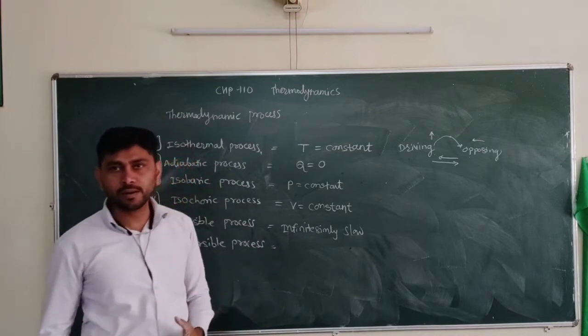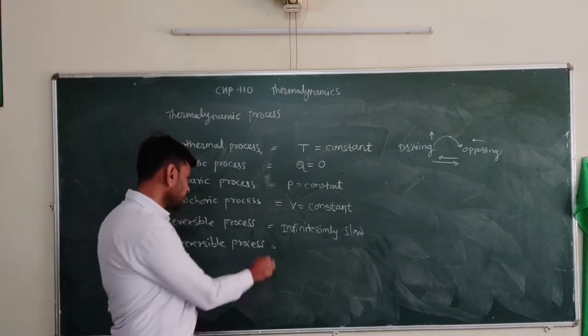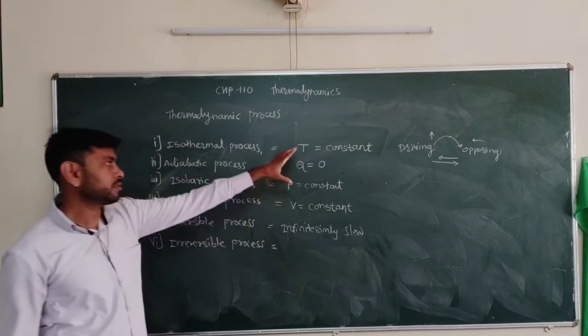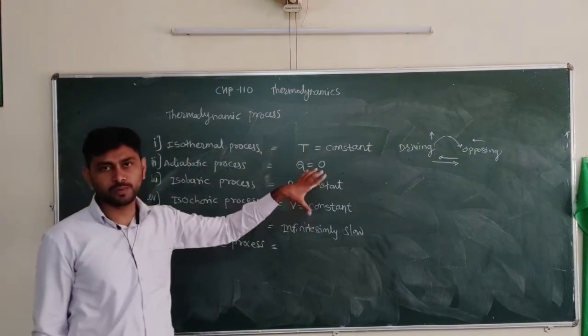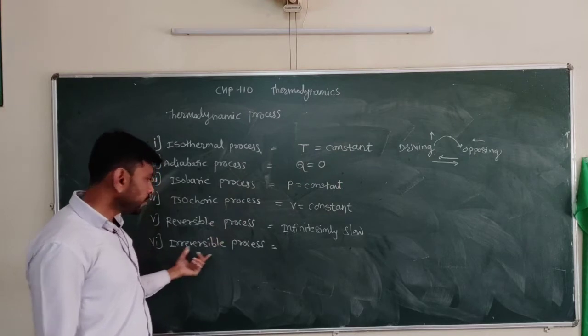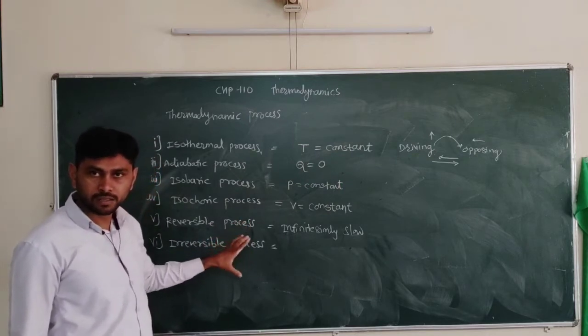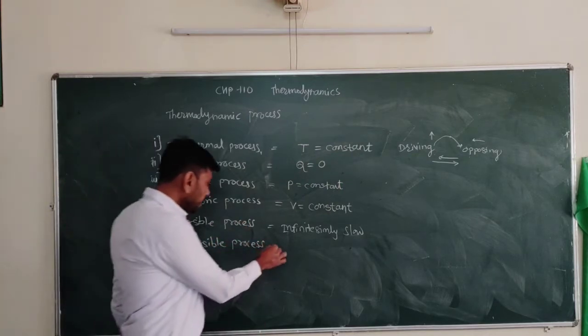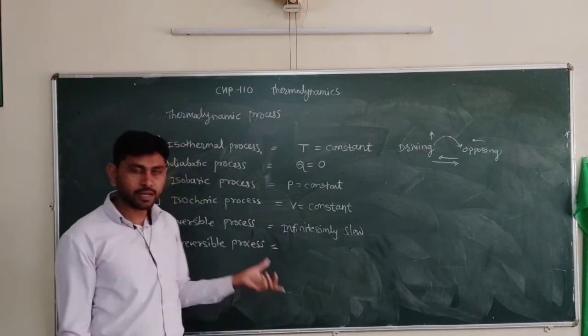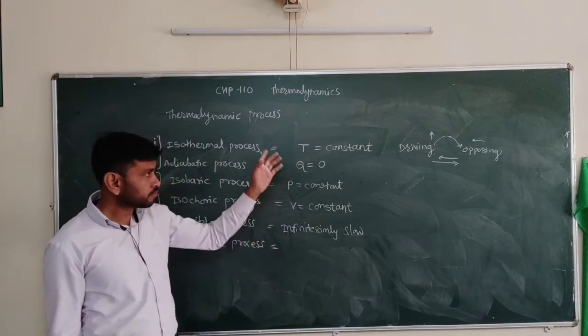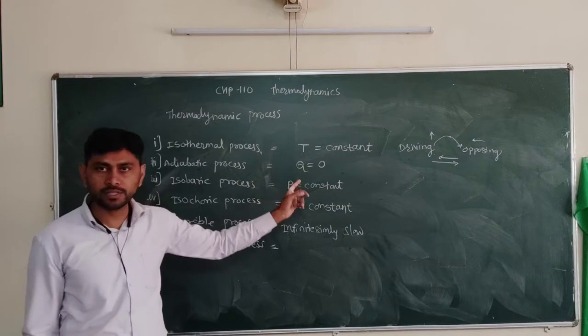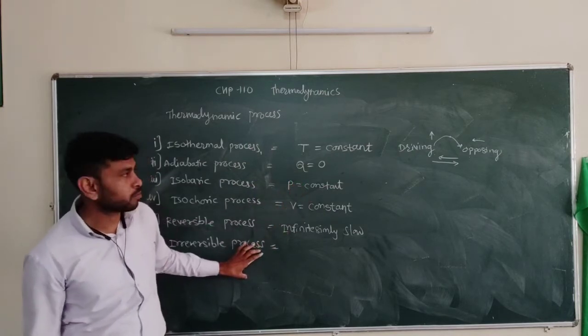All the natural processes are irreversible processes. In practice, a reversible process is not possible; irreversible processes are possible in reality. All processes other than reversible processes are irreversible processes.